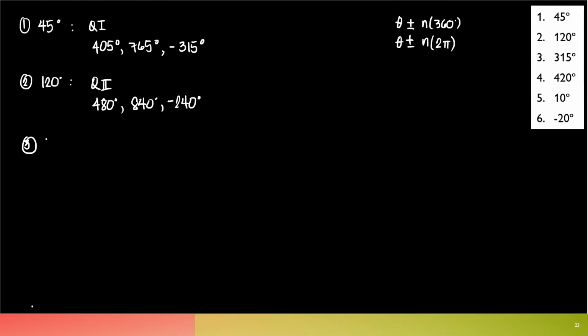Let's go to number 3, 315. In which quadrant does this lie? Quadrant 4. Give me the coterminal angles, please. 675. Don't forget to label 675 degrees. The next would be 1035. Very good. What's the next? Negative 45 degrees. Very good. Let's go to the fourth one.